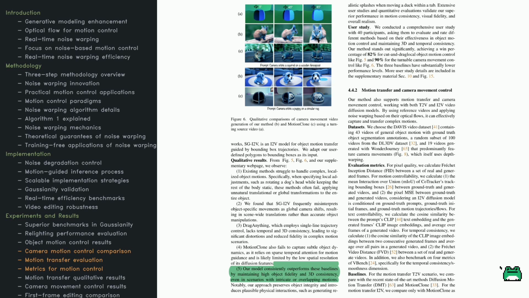Motion transfer and camera movement get similar praise. Optical flows borrowed from reference videos help replicate detailed motions accurately. The paper mentions datasets such as Davis, DL3DV, and Wonder Journey to cover a range of scenarios. According to metrics like FID, MIOU, and FVD, the proposed solution maintains better pixel quality, motion accuracy, and smoothness over time. It outperforms other motion-focused methods like diffusion motion transfer and motion clone on these benchmarks.